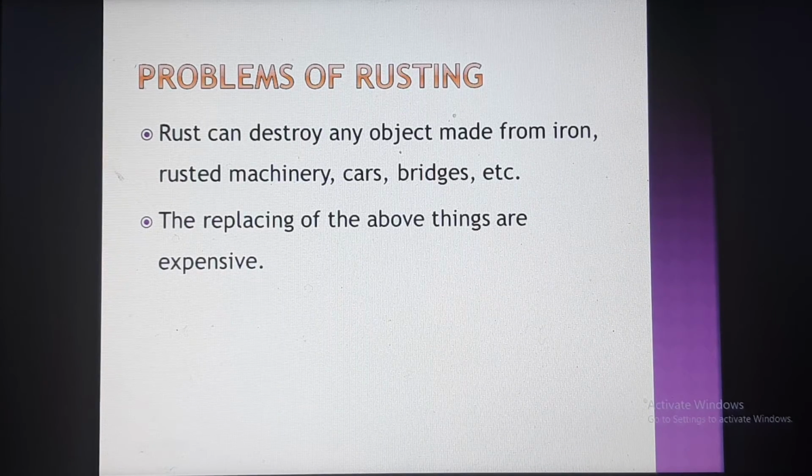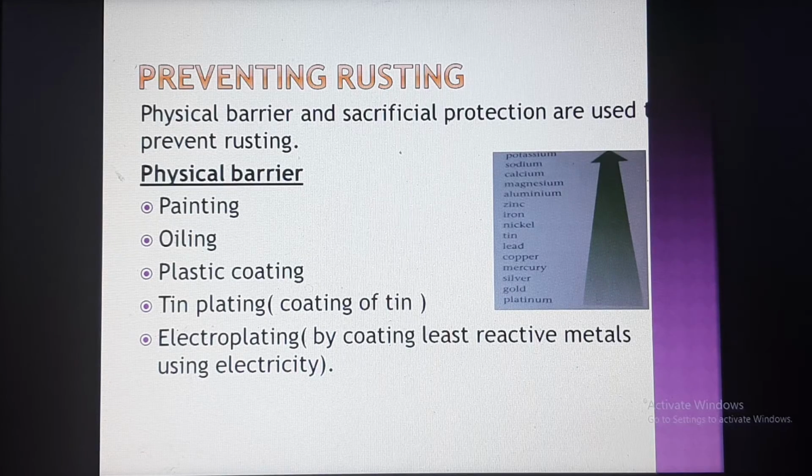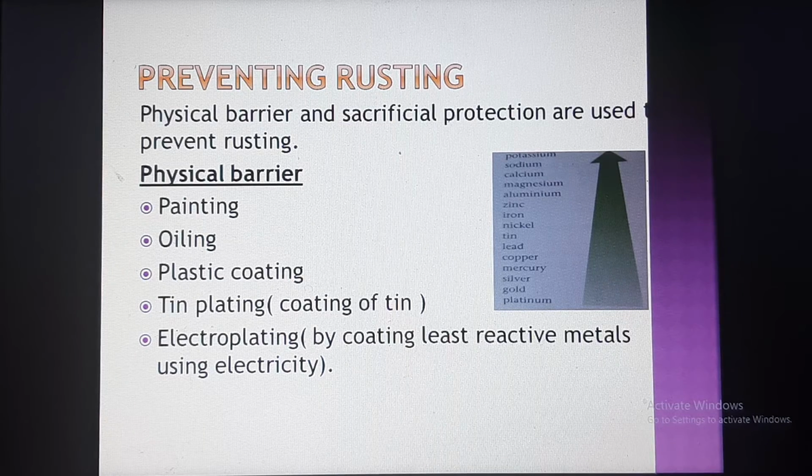Next, problems of rusting. The main problem is this: iron is a metal used for making cardboards, bridges, machineries, etc. If there is rusting, it will spoil them, and replacing these things is very expensive. So, preventing rusting. How do we prevent rusting? There are two methods we use: the physical barrier and sacrificial protection.